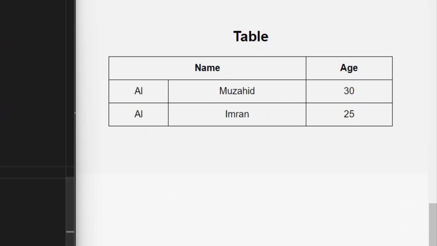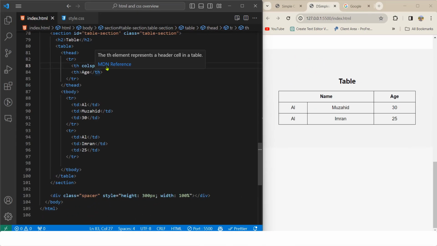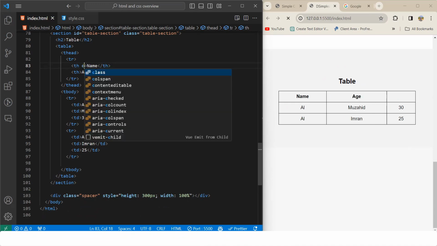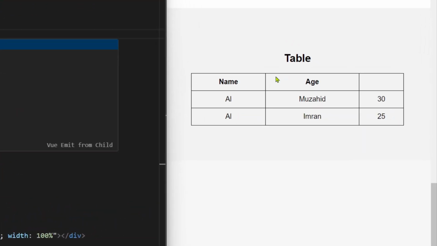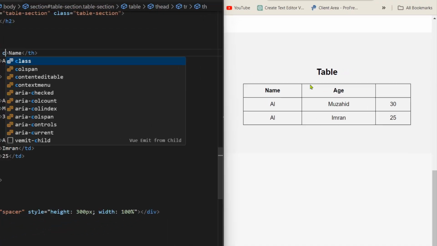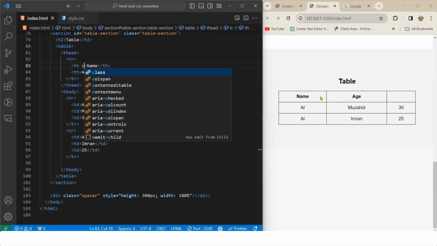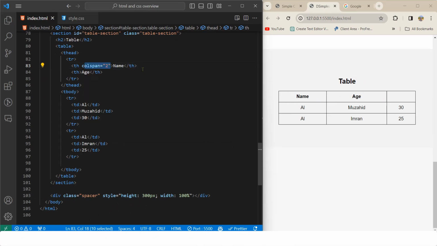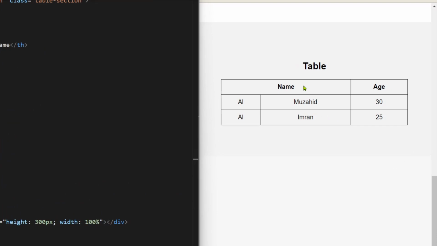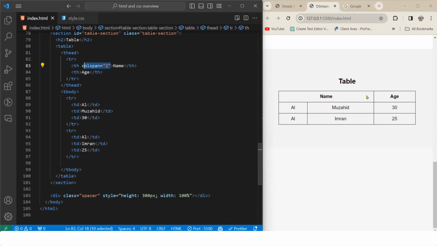And when we used this colspan, if we remove this attribute, you can see the th is taking only this part, and this section is empty. We do not want that, right? This name tag, we want to make it span up to this space. And if we save this again, you can see it took both columns' space. So colspan stands for column span.